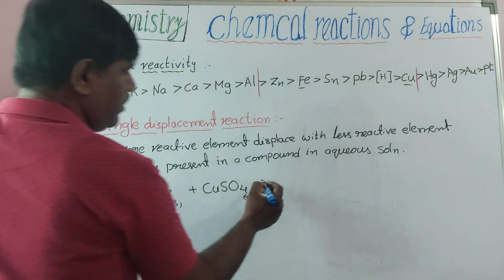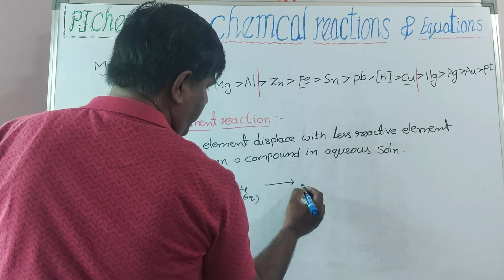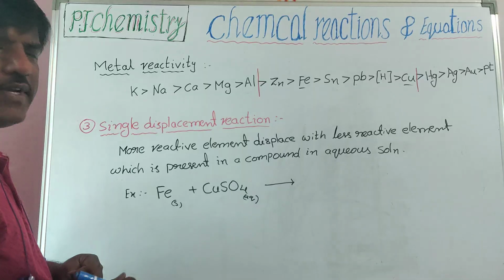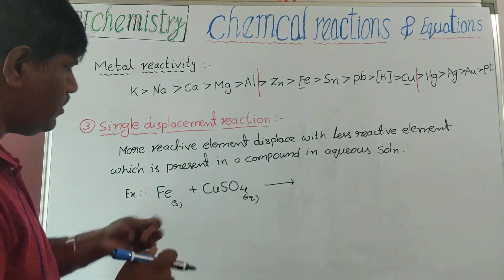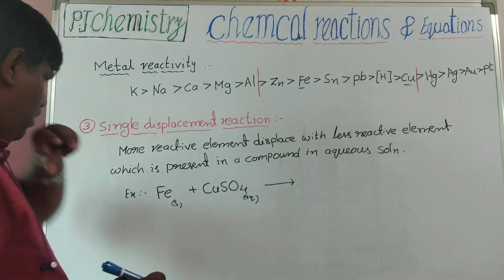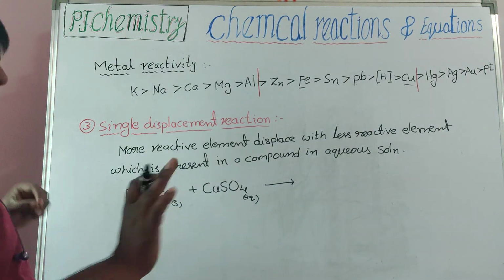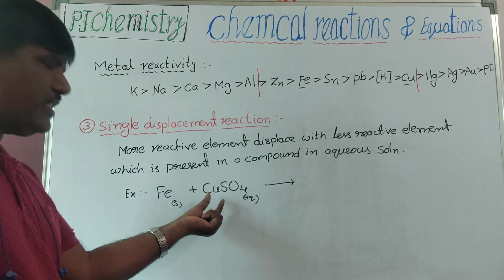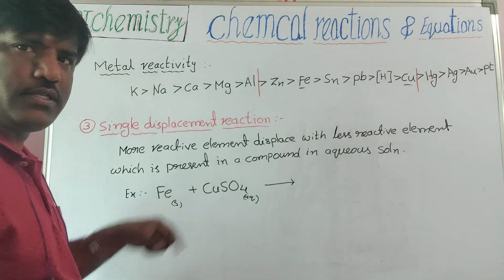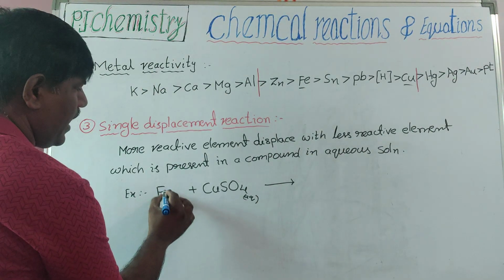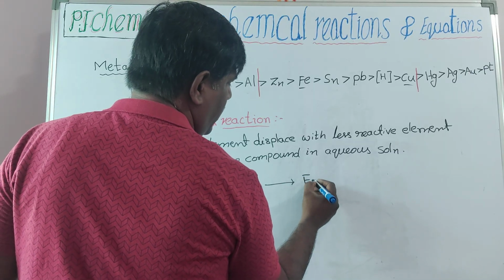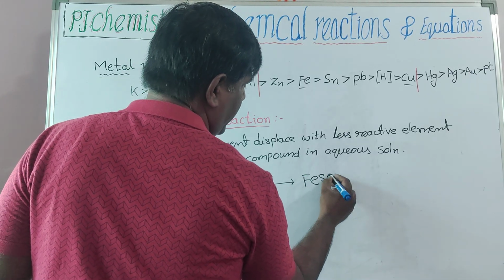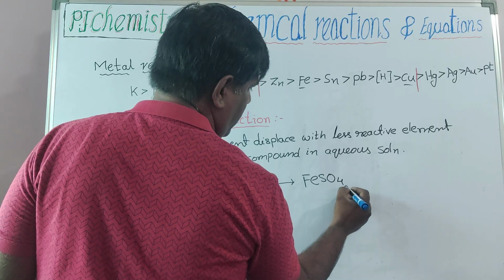Now, if it is not in aqueous, ions will not form, and then no reaction takes place. If ions form, it is easy to displace. Now this iron displaces copper and forms iron sulfate, ferrous sulfate.